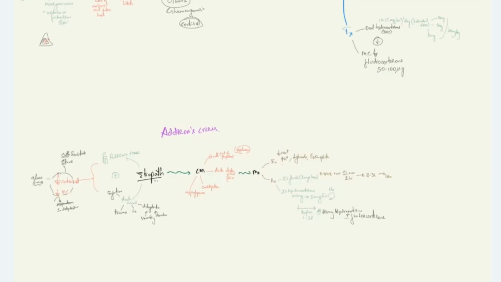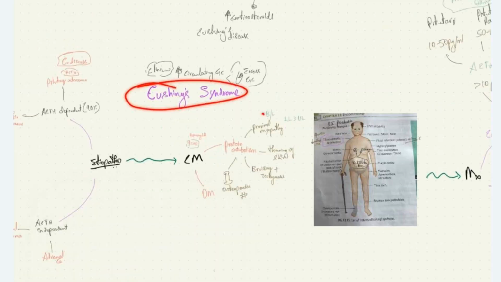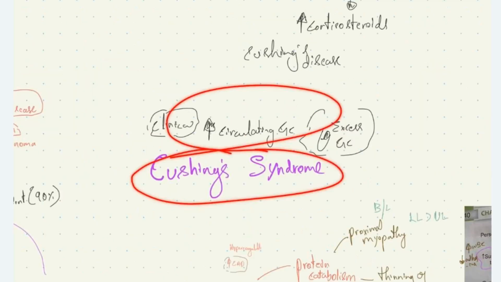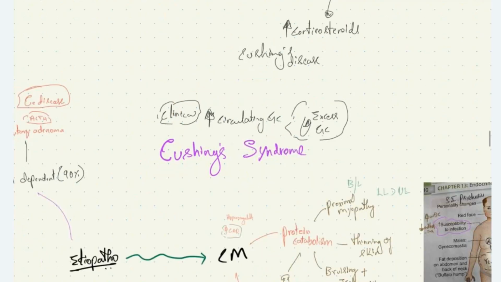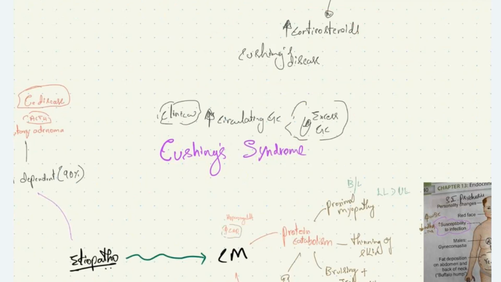I want to discuss another interesting topic, that is Cushing syndrome. Cushing syndrome is the clinical consequence of increased circulating glucocorticoids. In Addison's, we see decreased secretion of adrenocortical hormones. In Cushing syndrome, we see increased circulating glucocorticoids, which may be due to exogenous intake of glucocorticoids or due to endogenous diseases. The most common cause for Cushing syndrome is the exogenous intake of hydrocortisone, prednisolone, or other steroids.